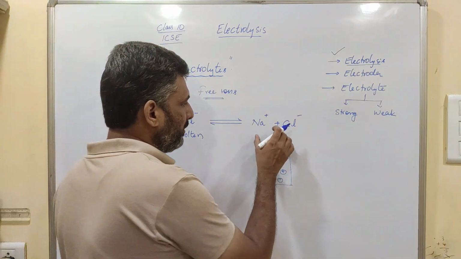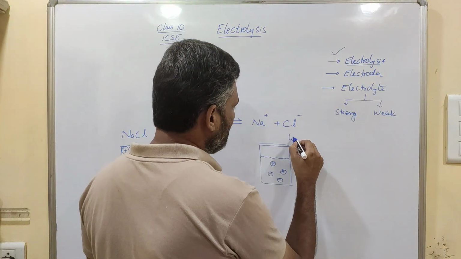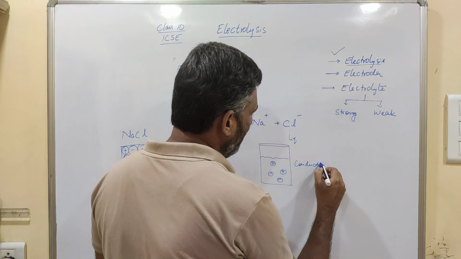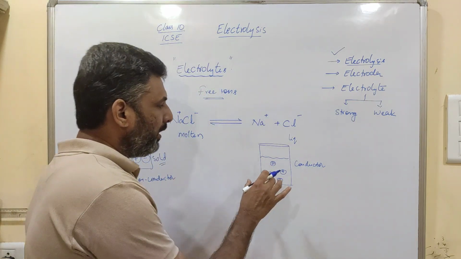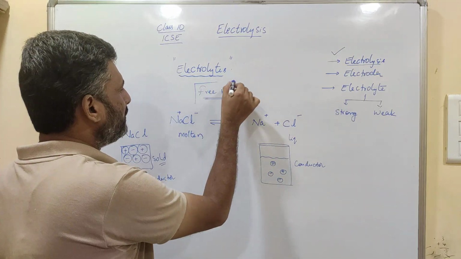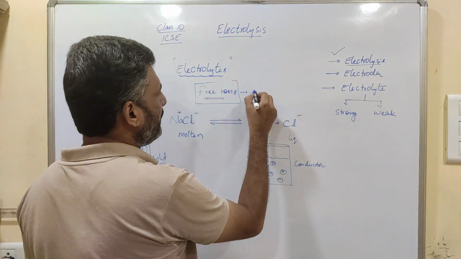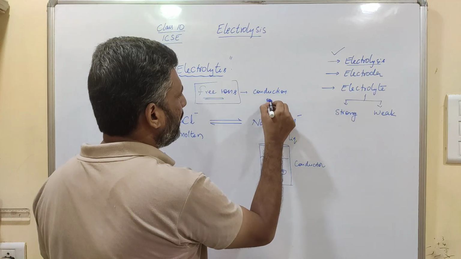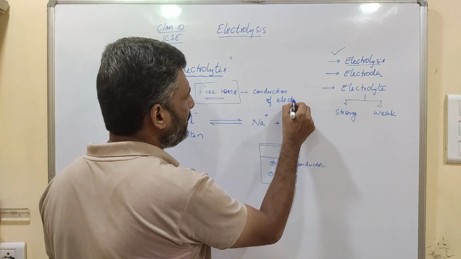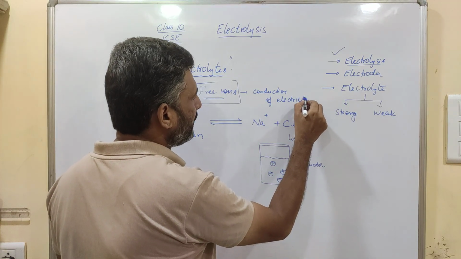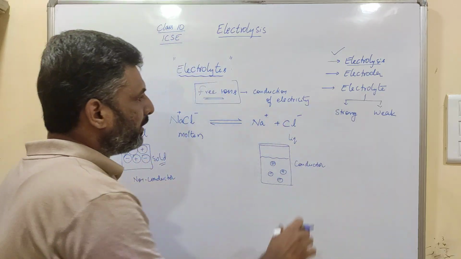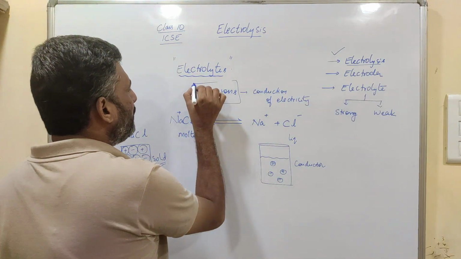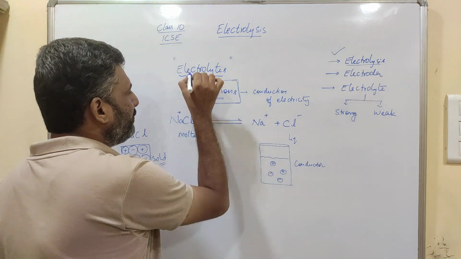But sodium chloride in liquid state becomes a conductor because of these free ions, and these free ions are responsible for the conduction of electricity. The conduction of electricity through an electrolyte is due to the presence of these free ions.